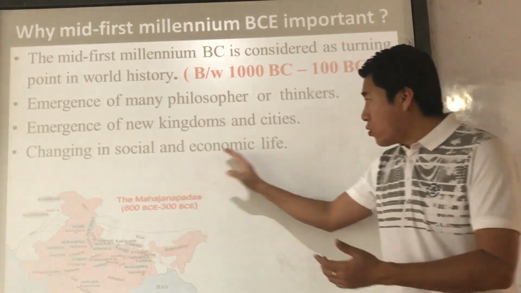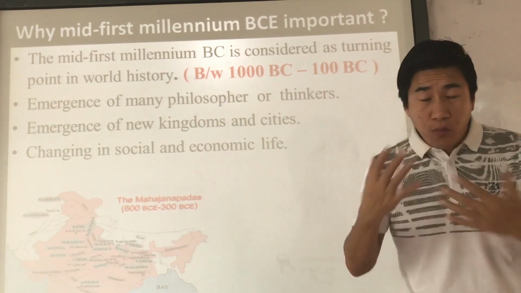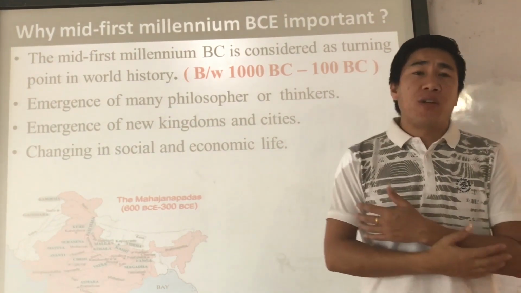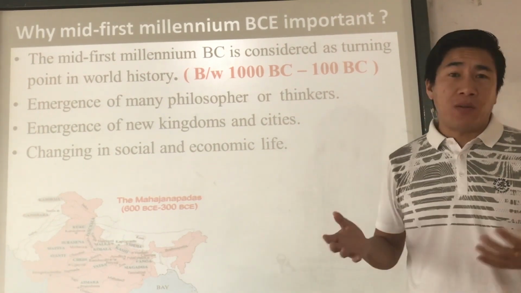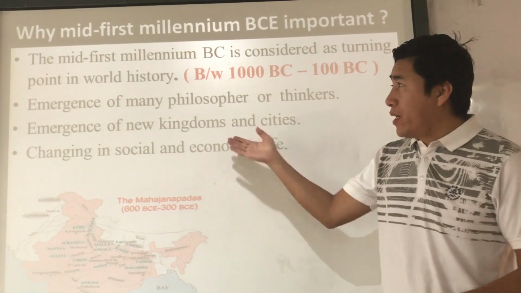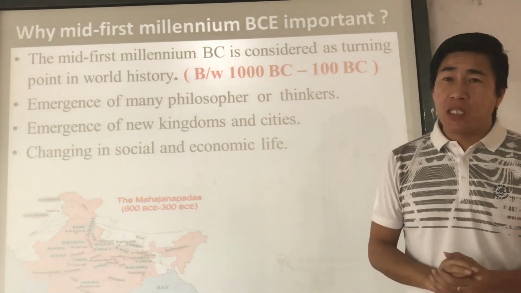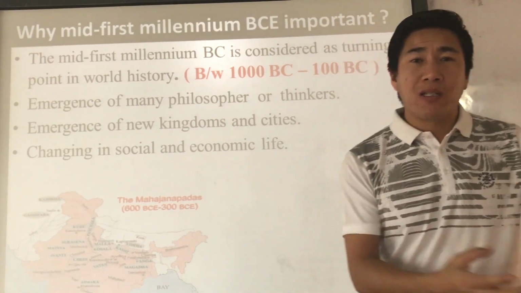At the same time, we also discussed the change in the economic life of people, the different groups of people according to their access to property. We have already discussed this. So this also proves that the mid first millennium BC or 600 BC is considered as a turning point in world history or Indian history.